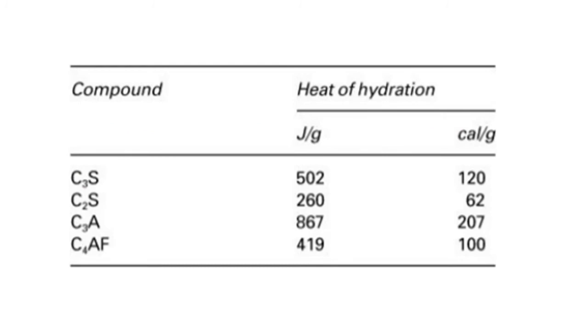Here we have heat of hydration of the cement compounds. Here you can see C3A or tricalcium aluminate has a high heat of hydration of 867 joule per gram. Then we have C3S or tricalcium silicate of 502 joule per gram. Then C4AF, that is tetracalcium aluminoferrite, as 419 joule per gram, and the least is C2S of 260 joule per gram.